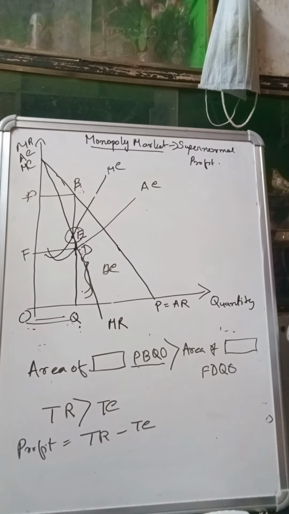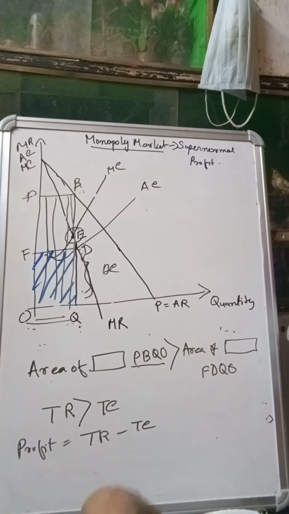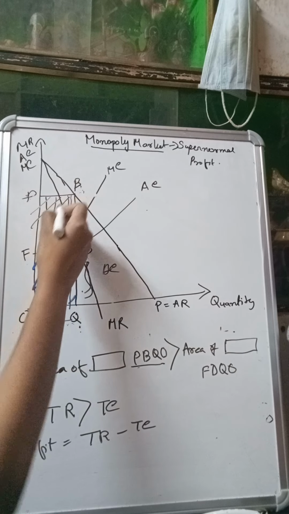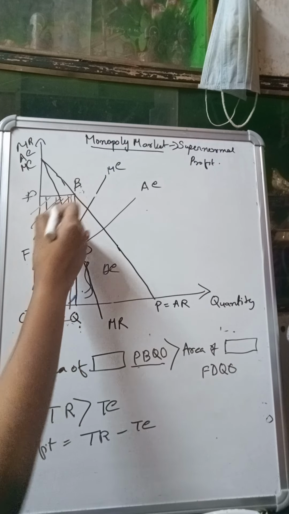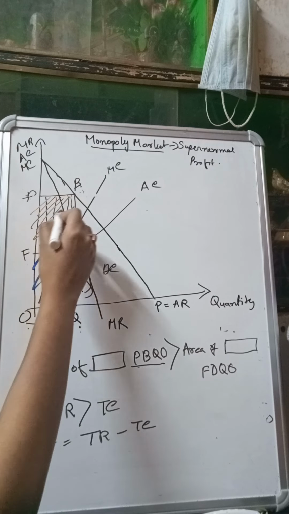Just see the diagram once. This is my cost part, and this whole thing is my revenue part. This revenue part is much larger than the cost part, so my profit part is nothing but this part.